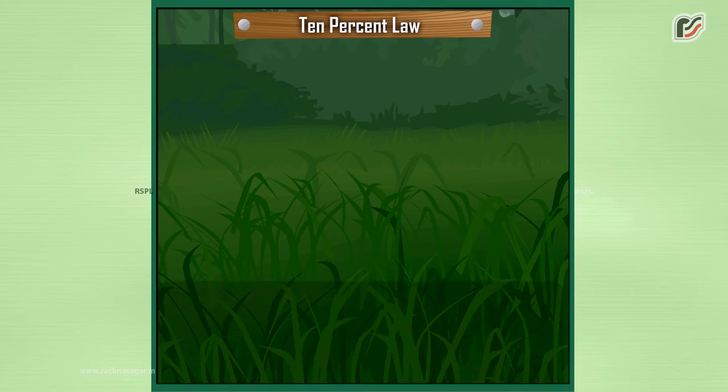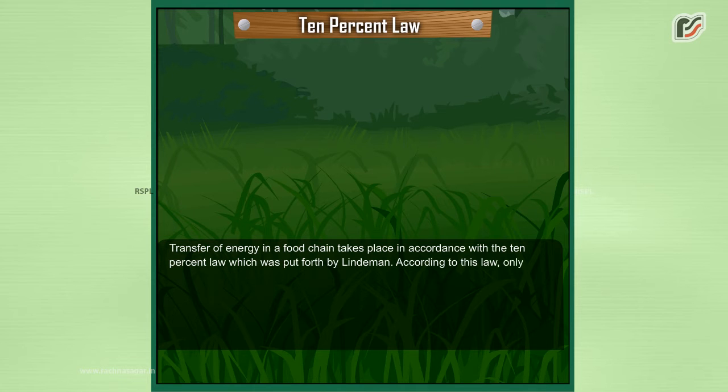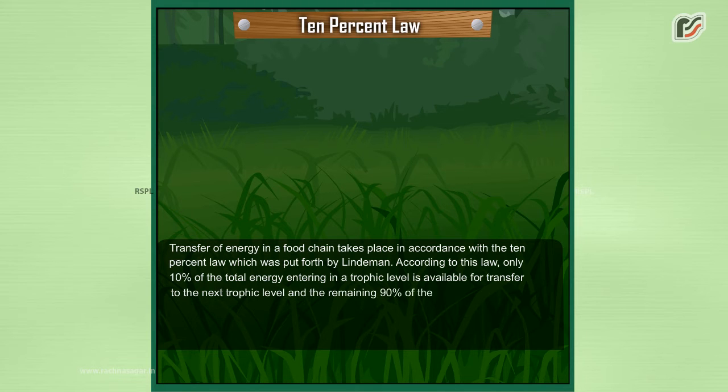10% law. Transfer of energy in a food chain takes place in accordance with the 10% law, which was put forth by Lindemann. According to this law, only 10% of the total energy entering a trophic level is available for transfer to the next trophic level, and the remaining 90% of the energy is lost in respiration, digestion, growth,